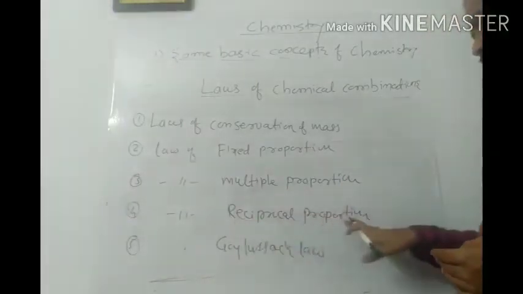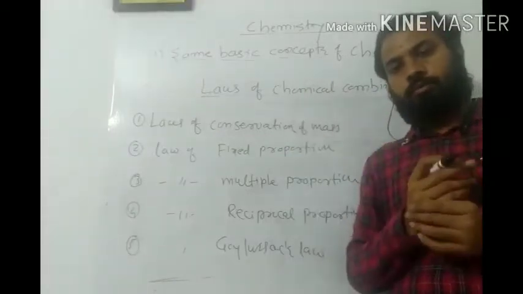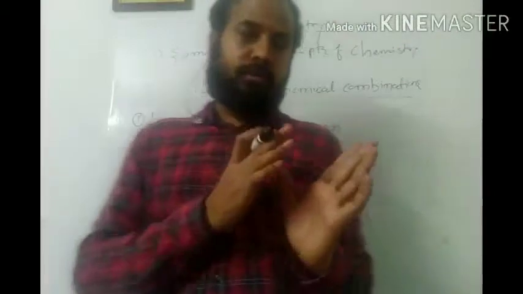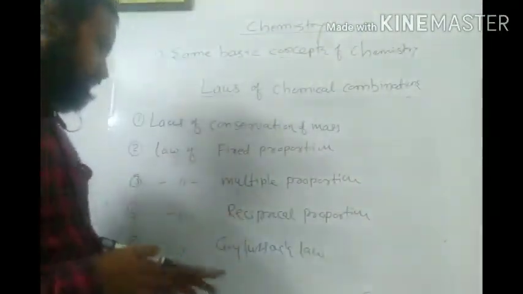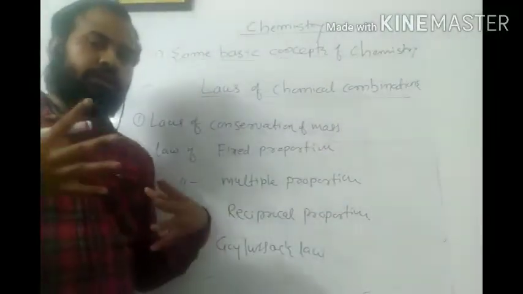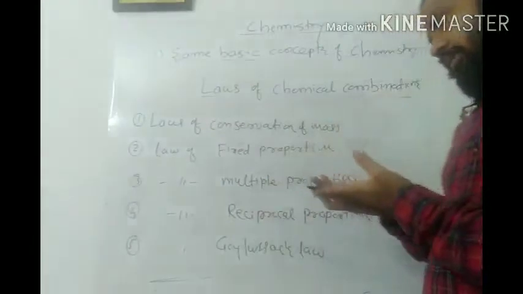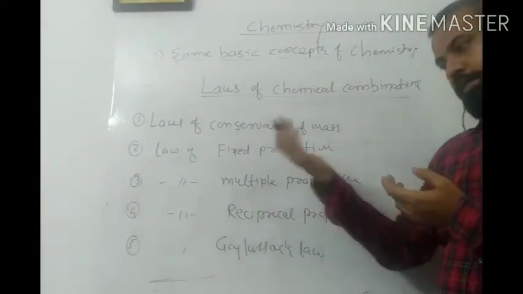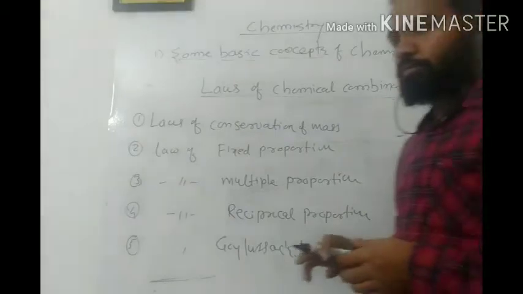Then the law of reciprocal proportion means if three elements are there in the compound, they appear either in the same proportion or in a multiple proportion according to this law. Then Gay-Lussac's law is when we combine two or more gases in order to get a third gas, the number of moles on the reactant side is equal to the number of moles on the product side according to Gay-Lussac's law. So let us study these laws one by one.